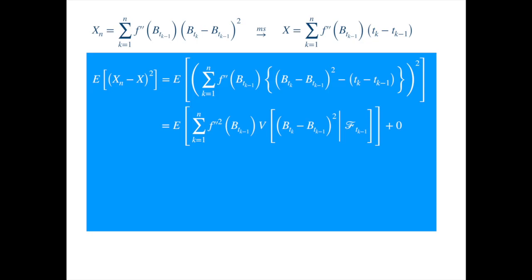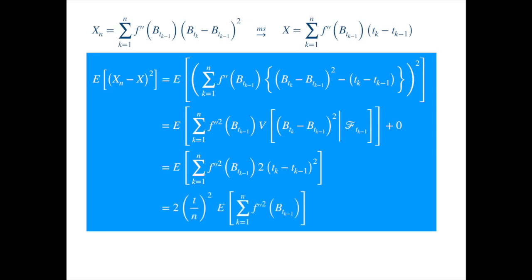Now, we know that the variance of the square of the Brownian increments is 2 times the square of the length of the interval. As the length of each subinterval is t over n, we can write it as follows. Now, if we let n tend to infinity, then the above expression becomes 0, meaning xn converges to x in the mean square sense. And we are done with the first step.